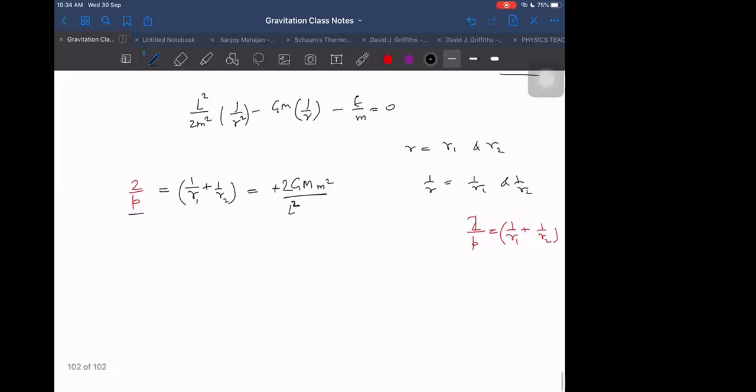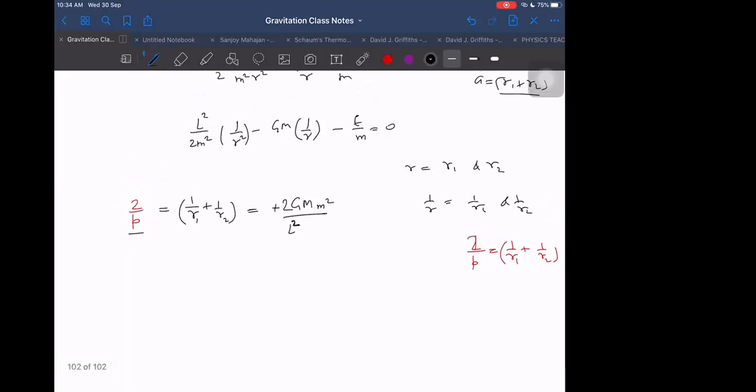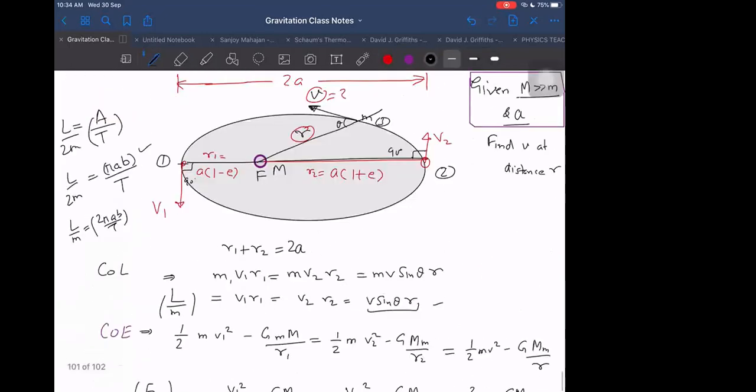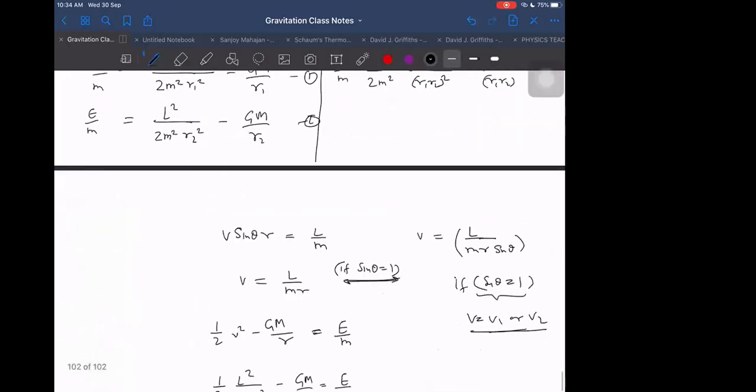Sir, 2 pi by T? Yes, 2 pi by T means average omega. We can take 2 pi by T as average omega. Yes, that is average omega. Correct. Means we can write it in this way also. You are right, 2 pi by T I can write as average omega. So average omega into A into B is equal to L by m. So we can write in those terms also if you want: average omega into A into B.